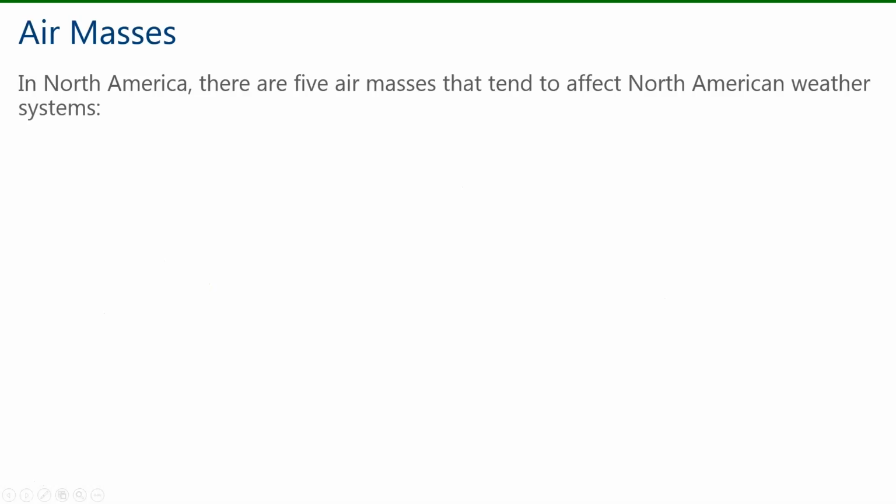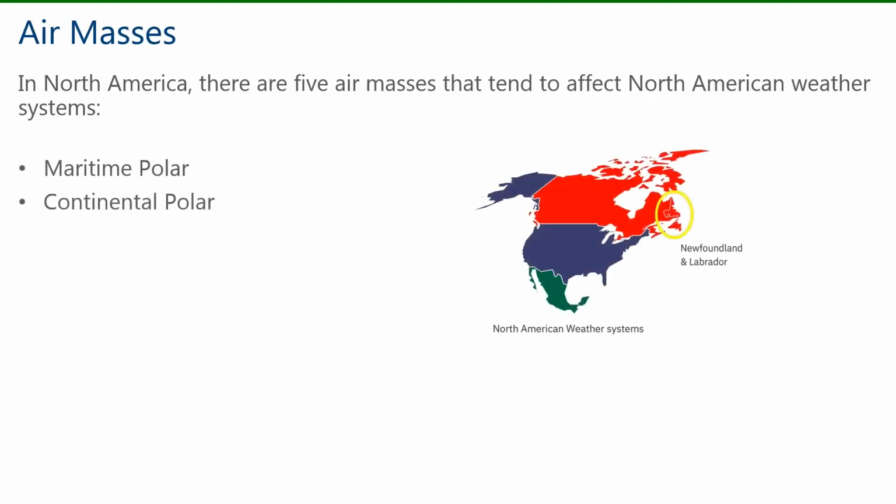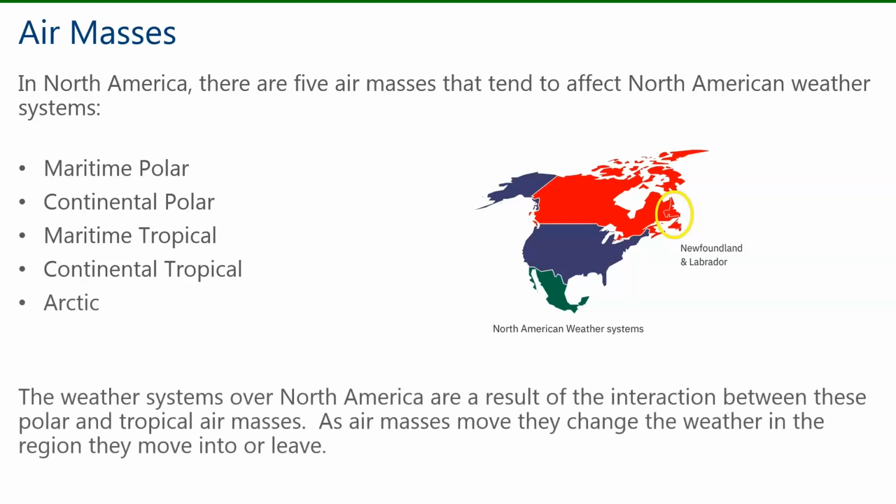In North America, there are 5 air masses that tend to affect North American weather systems. These include the maritime polar, continental polar, maritime tropical, continental tropical, and the Arctic. The weather systems over North America are a result of the interaction between these polar and tropical air masses. As air masses move, they change the weather in the region they move into or leave.